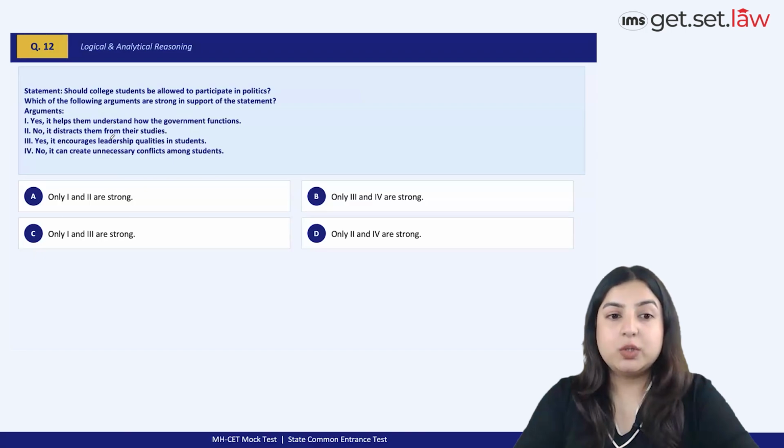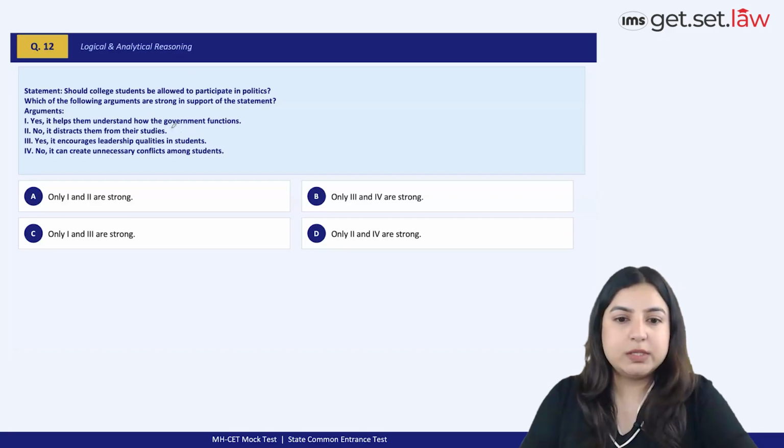Next question. Should college students be allowed to participate in politics? Yes, it helps them understand how the government functions, which is a very solid argument. So statement 1 is definitely a strong argument. No, it distracts them from the studies. Now, it's a personal choice also. It's a very individual thing as to who gets distracted by indulging in politics. And politics inherently is not so distracting, right? So cancel 2. 2 is a weak argument.